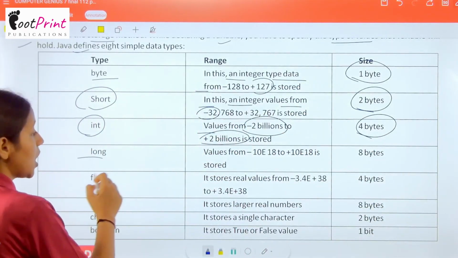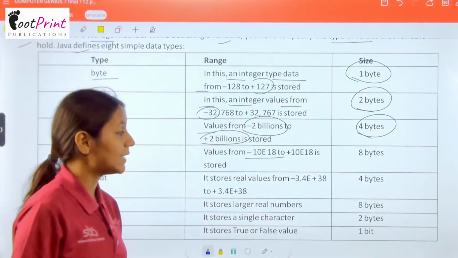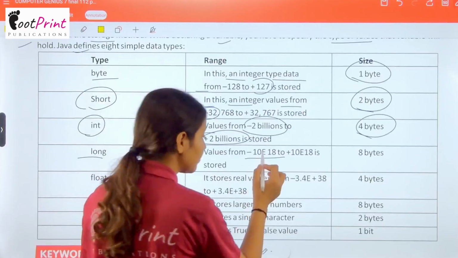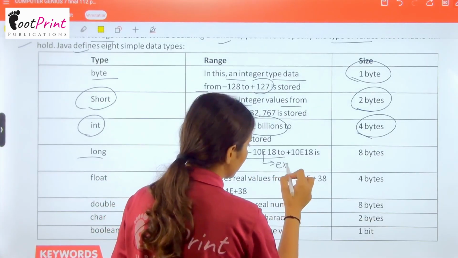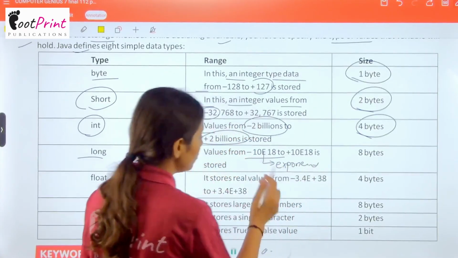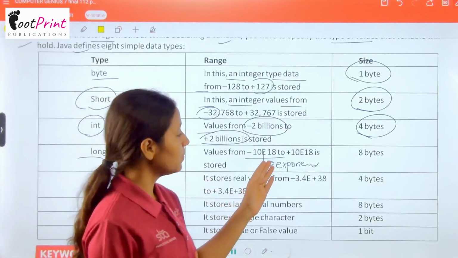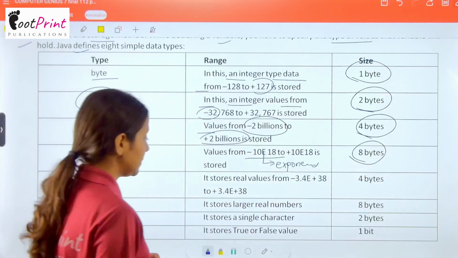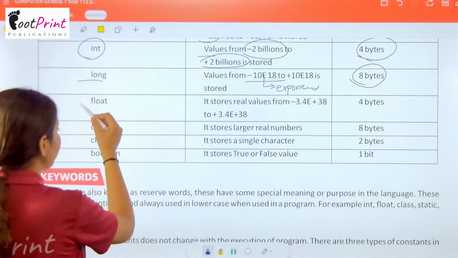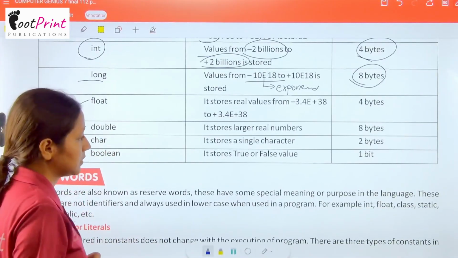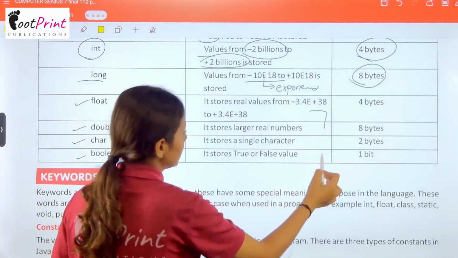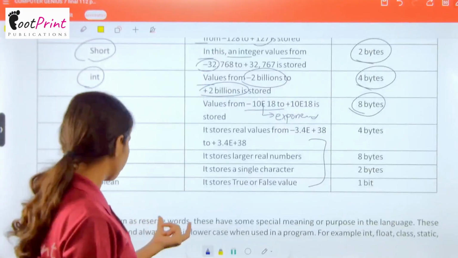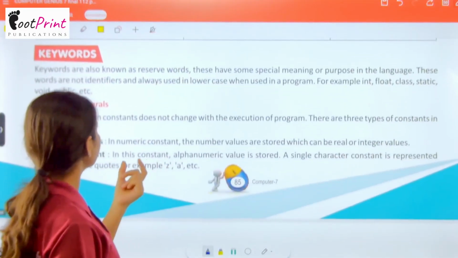Now long, values from minus 10e18 to plus 10e18 is stored. Here 10e refers to exponent, that means power. So minus 10 to the power 18 to plus 10 to the power 18 is stored, having the size of 8 bytes. Now in the same manner we have float, double, char and boolean. These all contain different sizes as well as the content, the range.